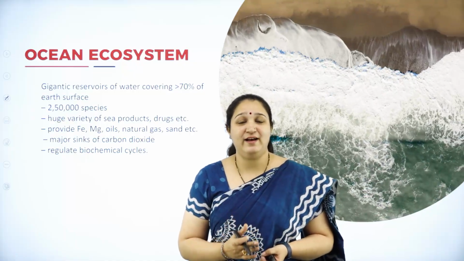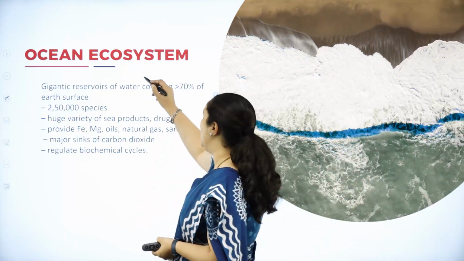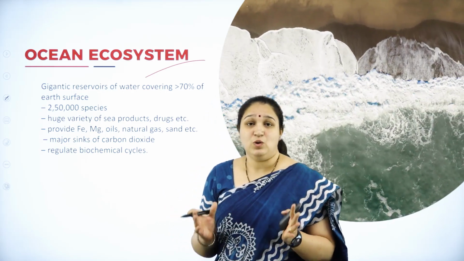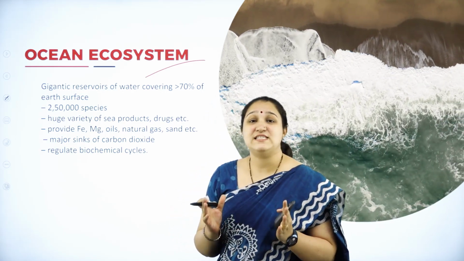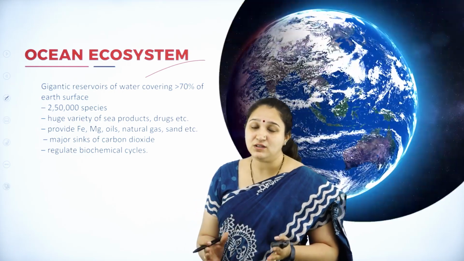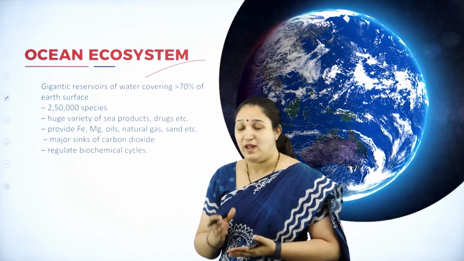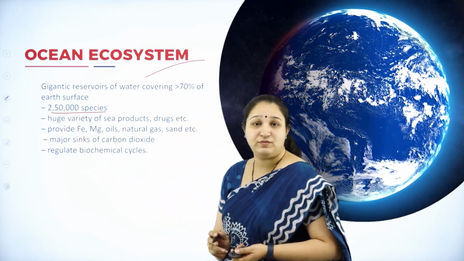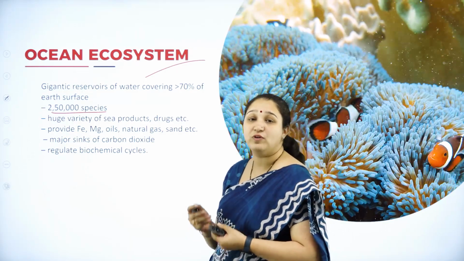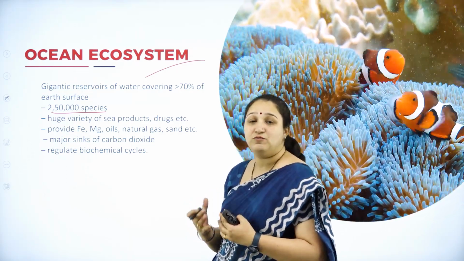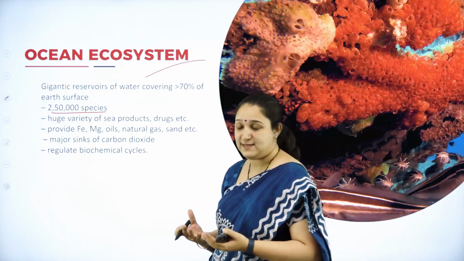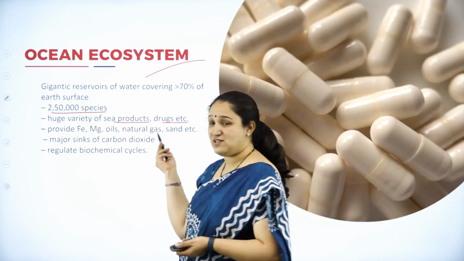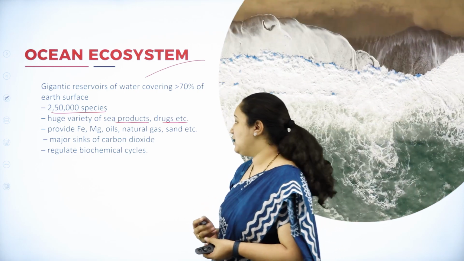Next we have the ocean ecosystem. The ocean ecosystem is a gigantic ecosystem. More than 70% of the earth is covered with ocean, and it contains more than 250,000 species of different animals, fishes, plants, etc. A huge variety of sea products, drugs, etc. can be obtained from the ocean ecosystem.